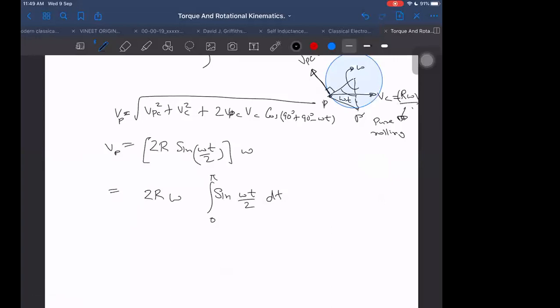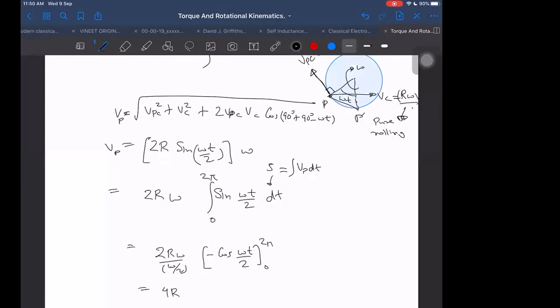Sorry, what did I do here? Yes, I did it right. Nothing is wrong. Then I have to take V_P into dt integral. That I'm doing now here, multiplying by dt and integrating it to find the distance covered by the particle. So what is that distance coming out to be? 2R omega. Wait a second, 2 pi. Let me type 2 pi only. Then 2R omega, sine omega t has integration cos of omega t by 2 with minus, divided by omega by 2. Then it becomes, I think, 4R into R, limits 0 to 2 pi.